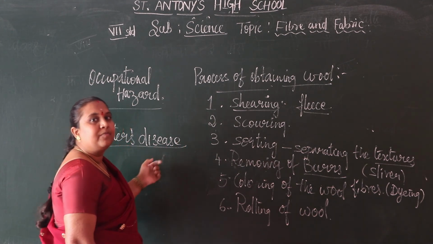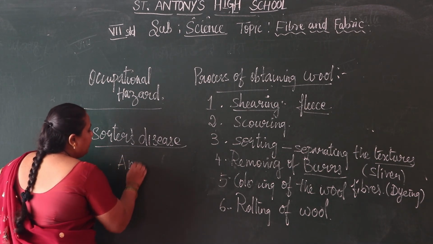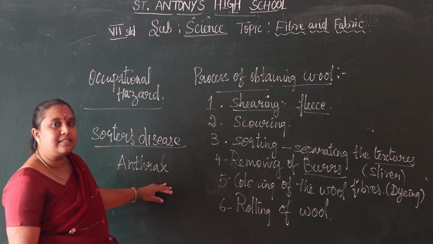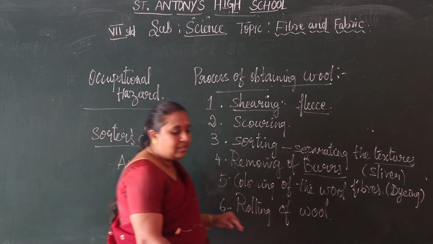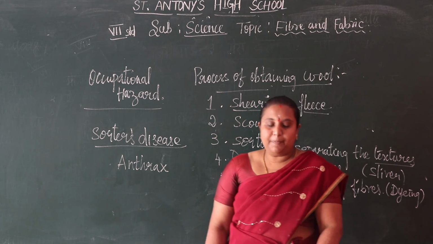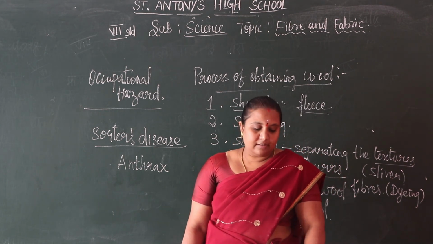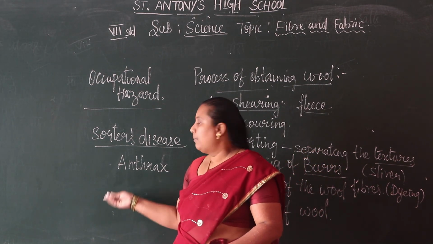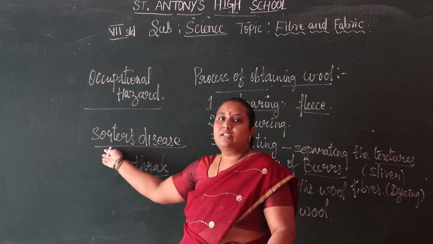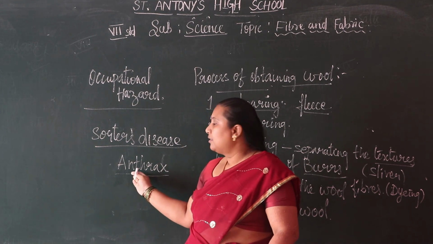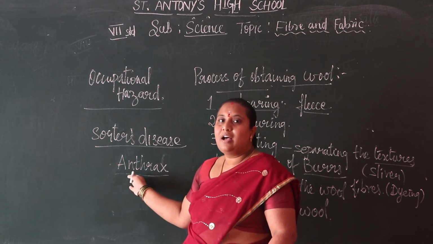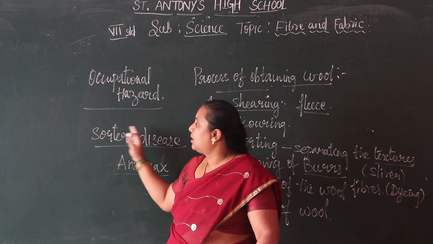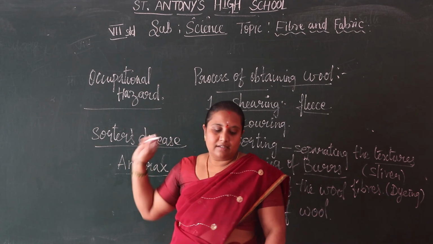That is anthrax. The bacteria we can say is anthrax. So this is the problem. The people who sort the wool can get infected by a bacteria called anthrax. From this anthrax they get the disease, which we can say is sawdust disease.